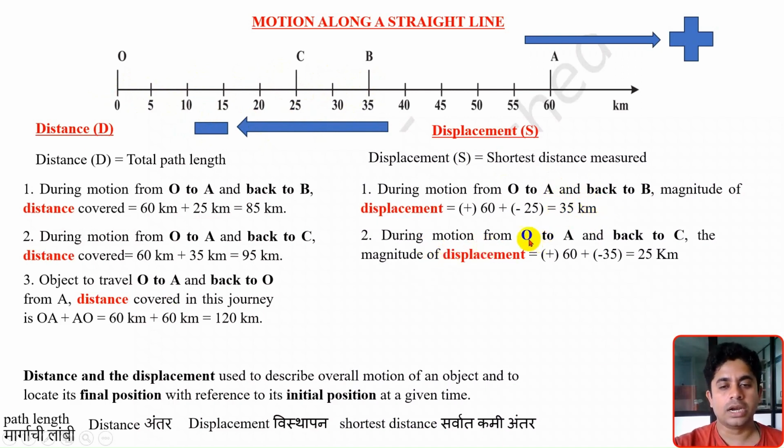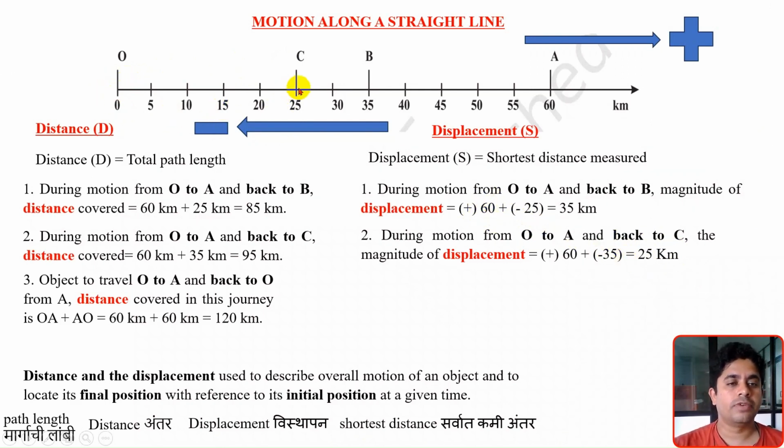Consider the second case. Journey from O to A and back to C. O is the initial position, C is the final position. Measure the distance between O and C along a straight line. How much is the distance? Measure the intervals 1, 2, 3, 4, 5. 5 into 5, how much is it? 25 kilometer. So I can say, without doing any sign convention or putting signs to these values, simply by focusing on